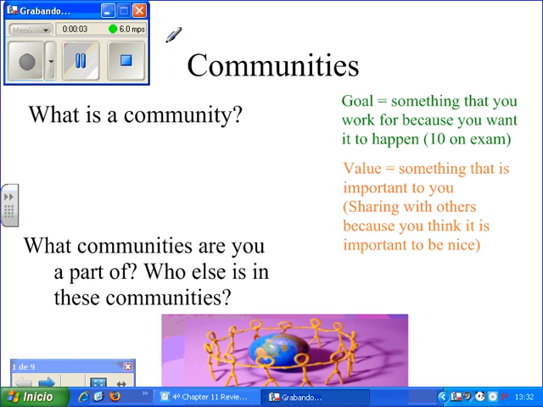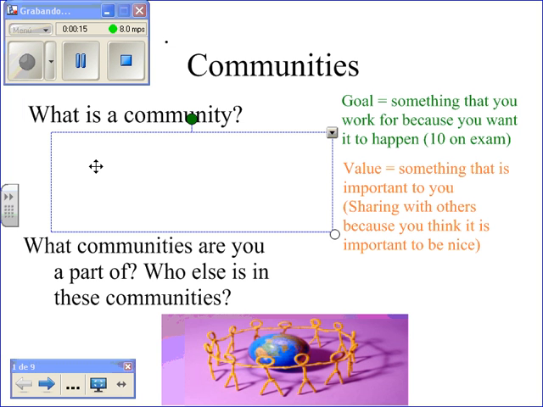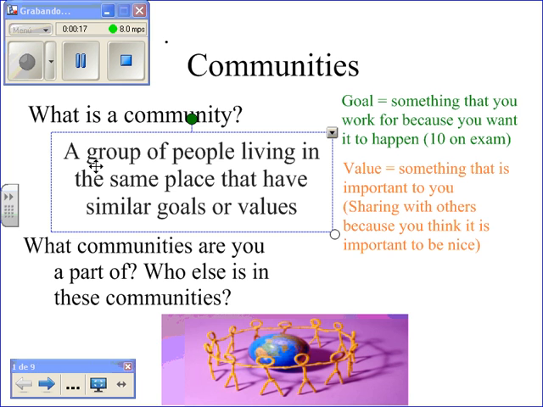Hi, this is Kristen, and today we're going to talk about Chapter 11, which is all about communities and how communities are organized. So, first of all, let's talk about what a community is. A community is a group of people that are living in the same place that have similar goals and values.